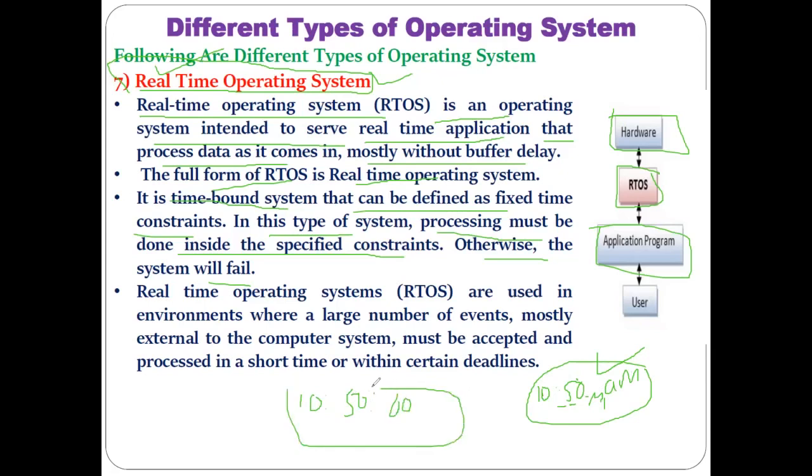Suppose you want to process some XYZ task at this time, then your task must get executed, or completed, or started at 10:50, at the time 10:50 and 00 second only.